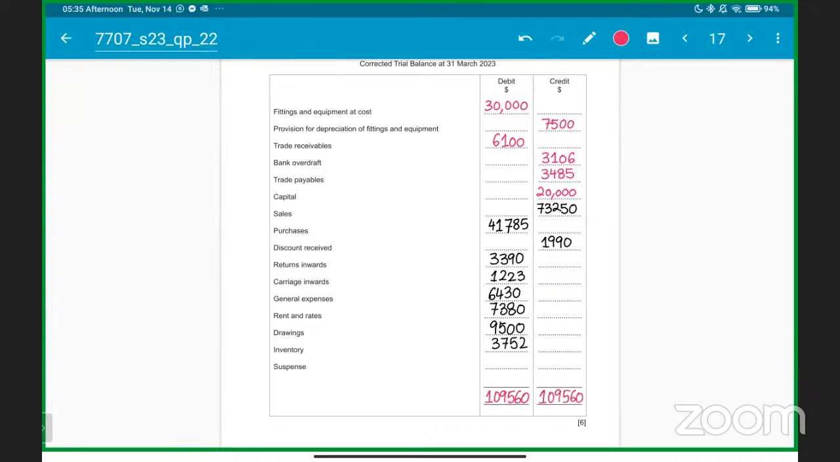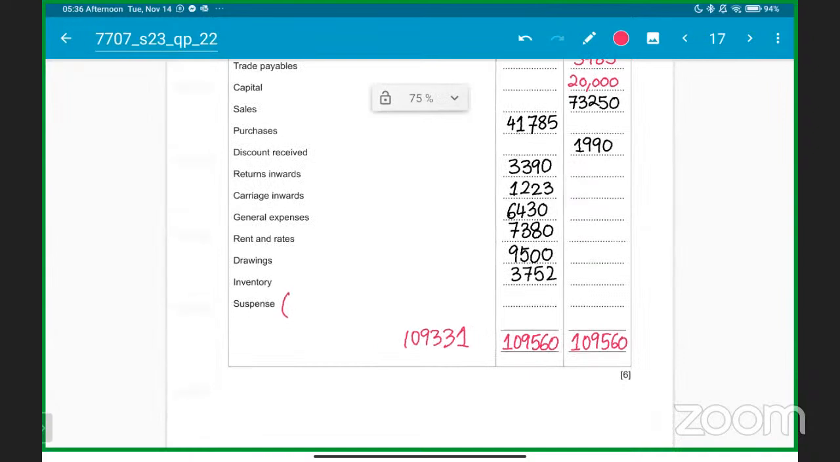Just add the credit side and see where the difference is coming. When you add the credit side, we are getting 3,485 plus 20,000 plus 73,250 plus 1,990. I'm getting it as 109,331, which means that the debit side is greater than the credit side. Students getting it? So you will find out the difference here, write it for the examiner: 109,560 minus the credit side.